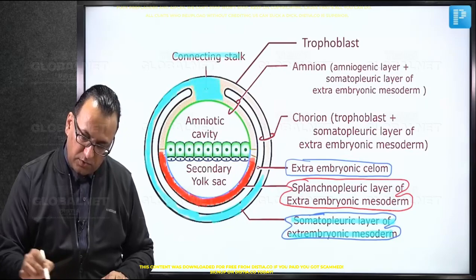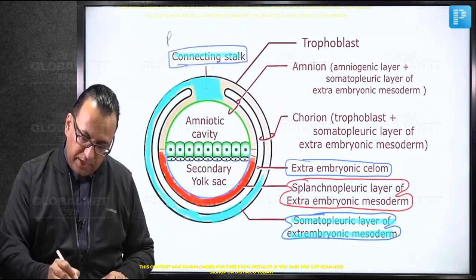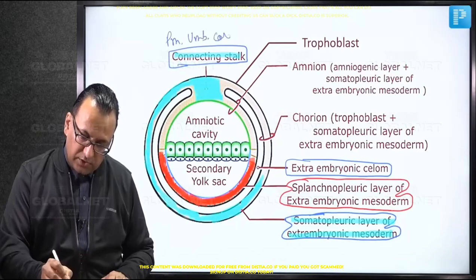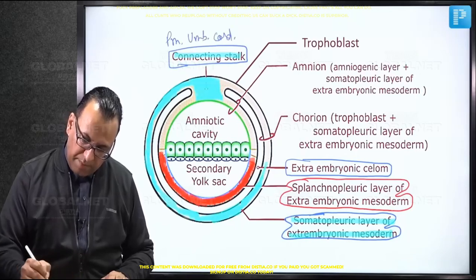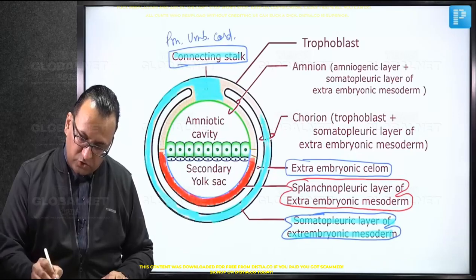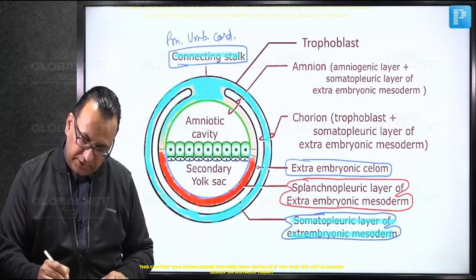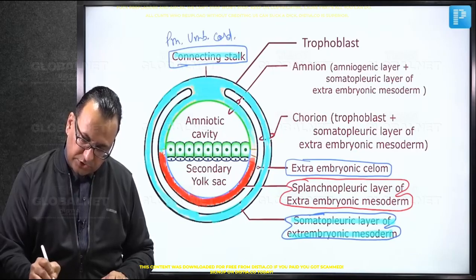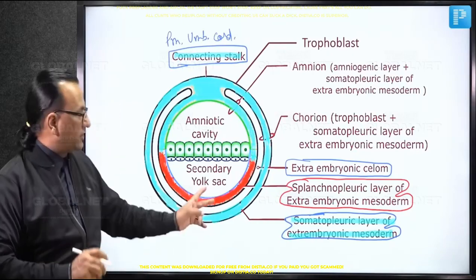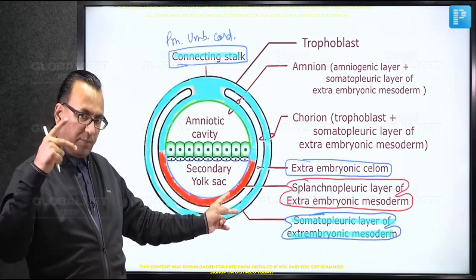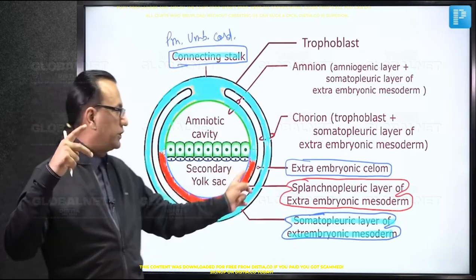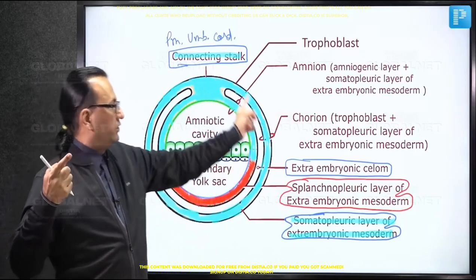The connecting stalk is the other name of the primary umbilical cord. So as you follow the extraembryonic mesoderm, which is the parietal or peripheral layer, or you can say the somatic layer, it reaches the connecting stalk or primary umbilical cord, and then it will line the amniotic cavity and reach the splanchnic layer on this side as well as the other side. So as is evident, the extraembryonic mesoderm has been divided into two components: the visceral component lining the yolk sac and the somatic layer which is outside.